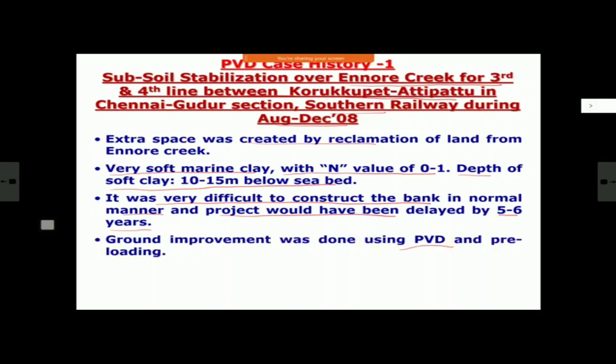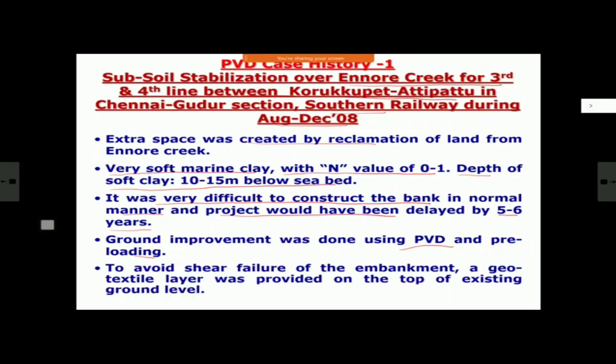So they employed PVD and the preloading method, stage construction and PVD, both simultaneous. Mostly this is the sequence. And to avoid shear failure of the embankment, in addition to PVD, they also provided a geotextile layer on top of existing ground at the bottom of embankment. There are various design methods for geotextile. Using geotextile when you do slope, as I told you in slope stability analysis, you can see by putting a geotextile layer there whether you are getting advantage or not. If you are, you put it, or you can put geogrid, or geocomposite, depending on your requirement and what you are looking for.